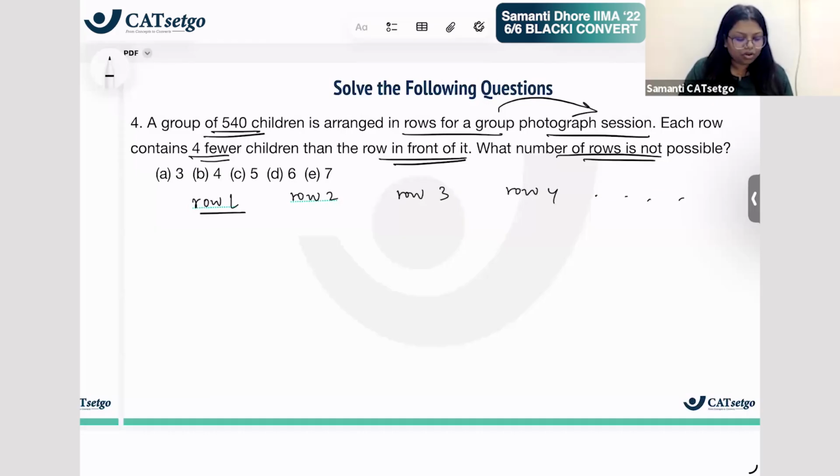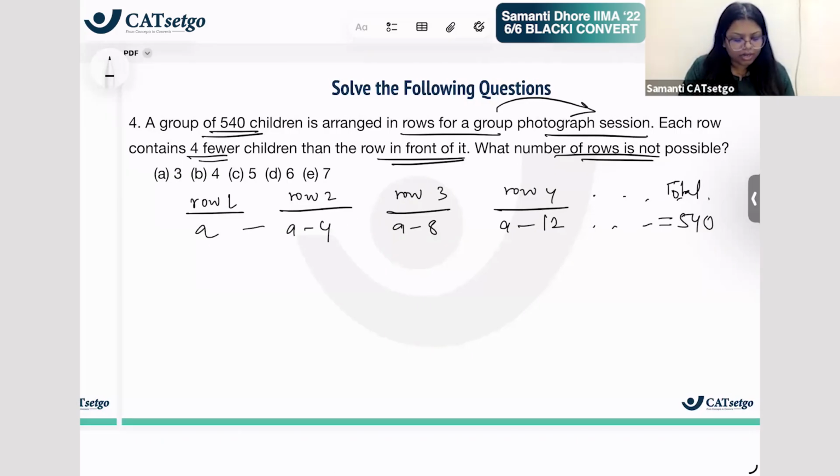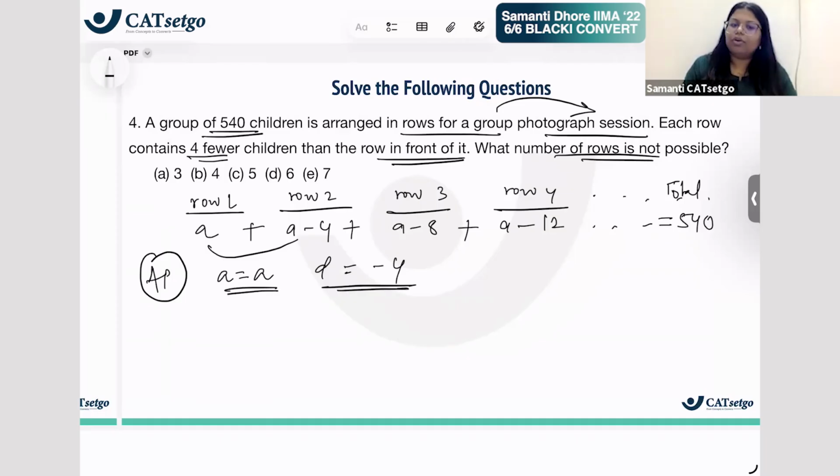Okay? First row can have A people. Second row will have A minus 4, then A minus 8, then A minus 12 and so on. Right? This is what's happening. And in total, we have 540 students. Correct? So accordingly, the addition of all rows should be 540. If the addition is 540, it means this is an AP with first term A and common difference minus 4. Do you agree with this? And we have Sn as 540.